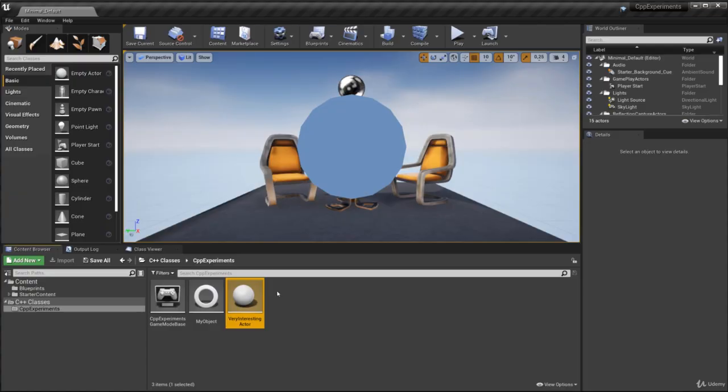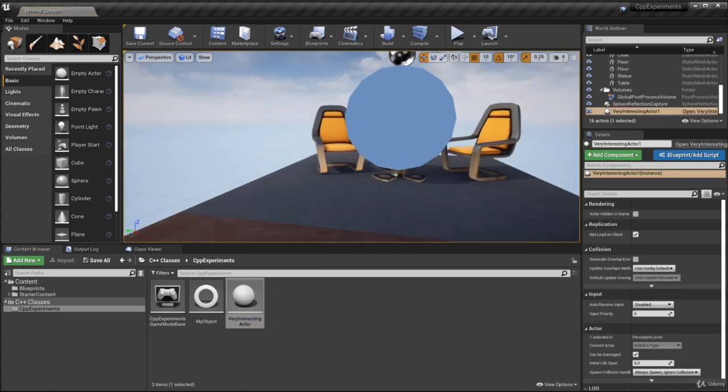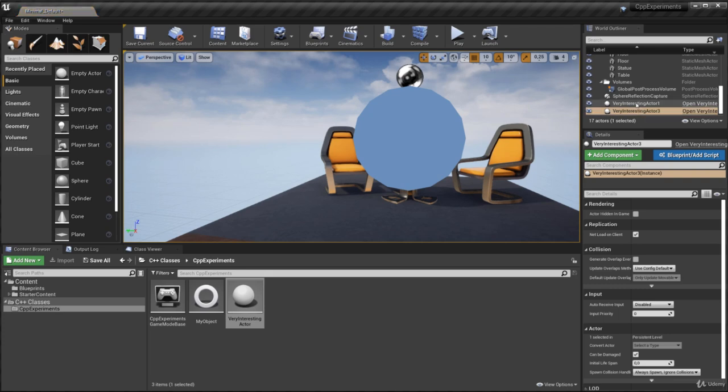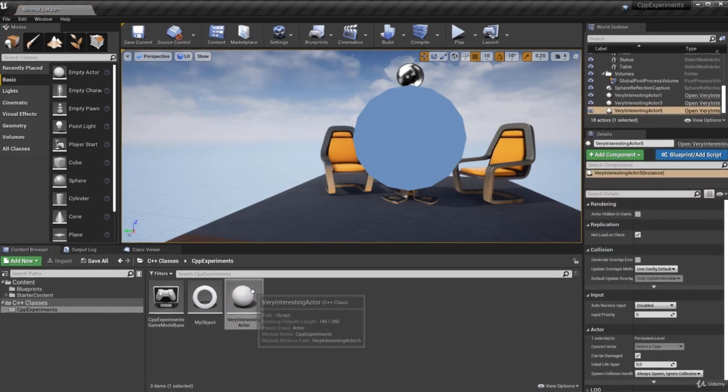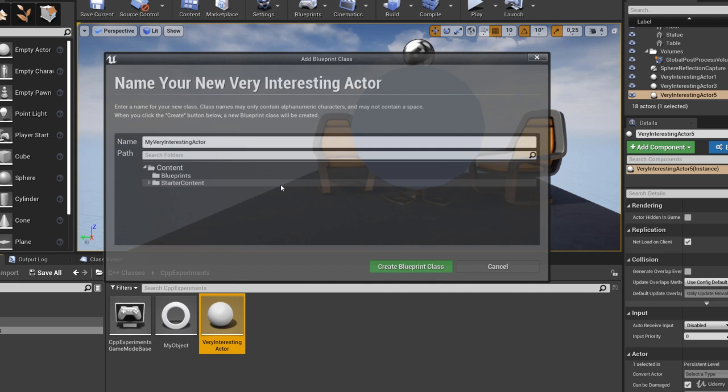Okay, so back in the editor, another thing I'd like you to note is I can now left click and drag and drop this into my world. Even though you can see I can drop a couple of those in my world, I can also right click on this and create a blueprint class based on that actor.